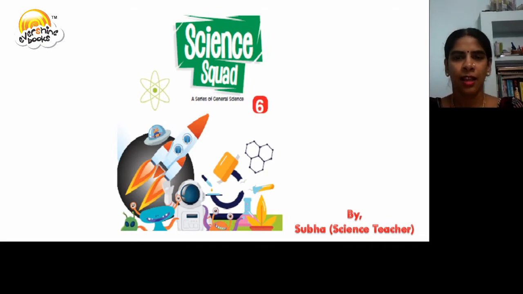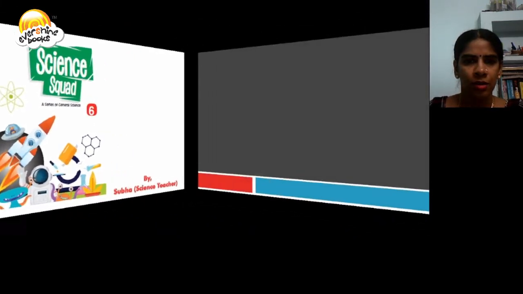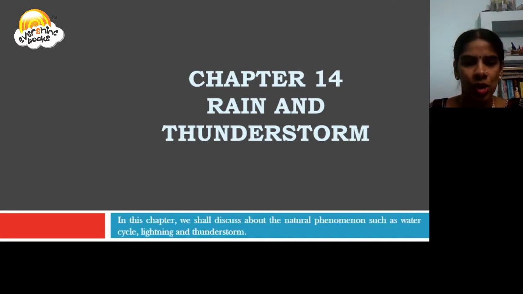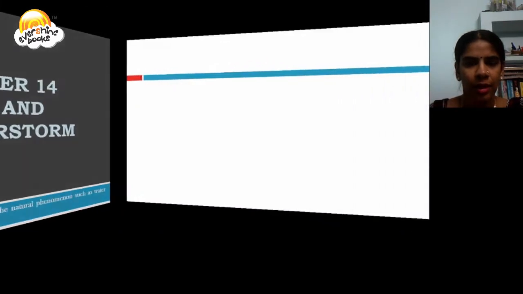Hello students, let us learn General Science for class 6 from the book Science 1. Today we are going to learn chapter 14, Rain and Thunderstorm. In this chapter we shall discuss natural phenomena such as water cycle, lightning, rain and thunderstorm. Let us begin the chapter.